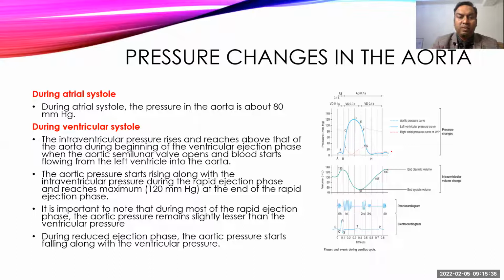Come to ventricular systole. As long as the ventricular pressure is below the aortic pressure, there is no change occurring in the aortic pressure. But as soon as the ventricular pressure goes above 80 mmHg, that will cause a sudden opening of the semilunar valve, and now blood will start entering into the aorta, and that will start raising the pressure inside the aorta.